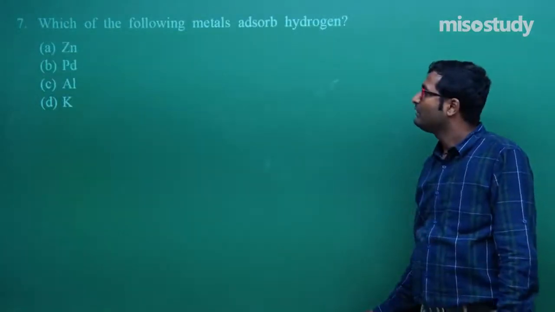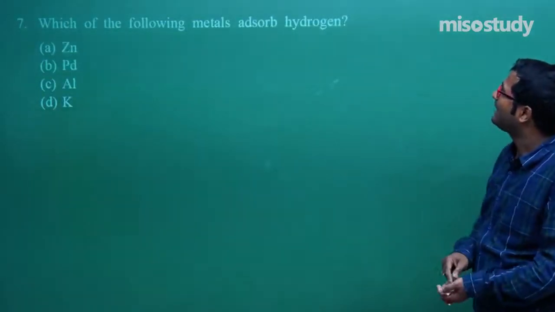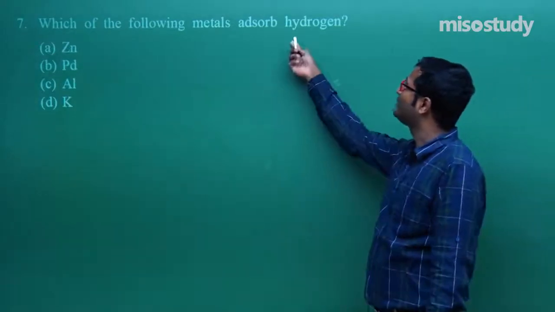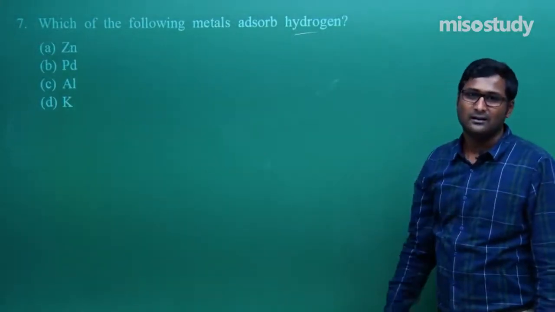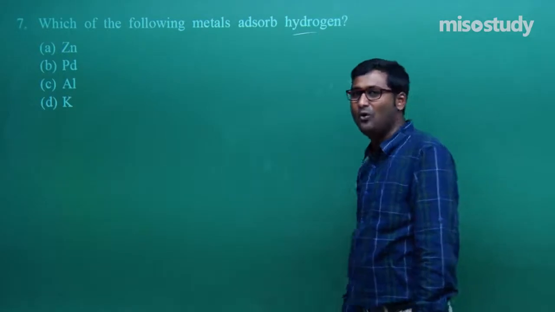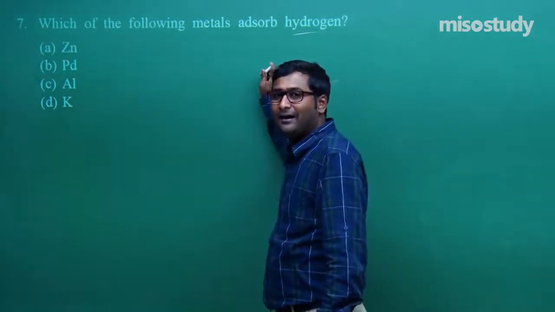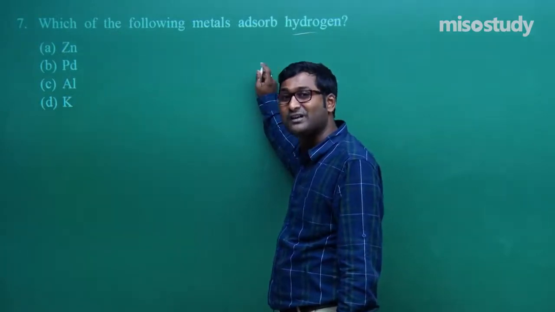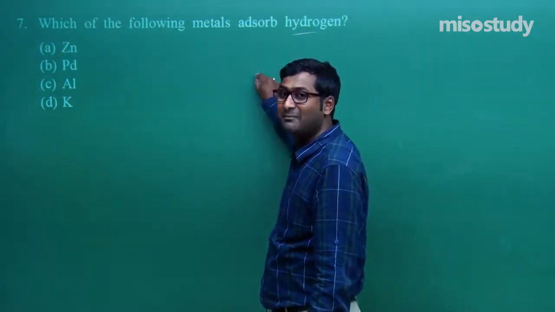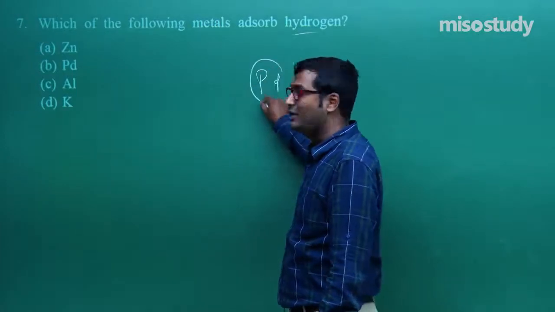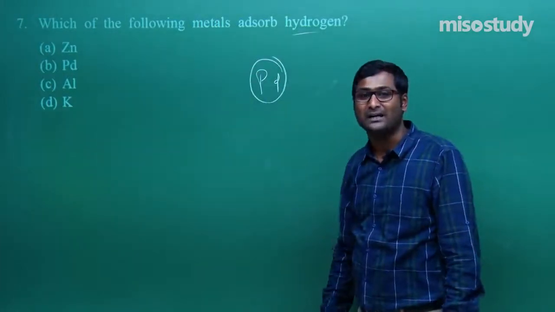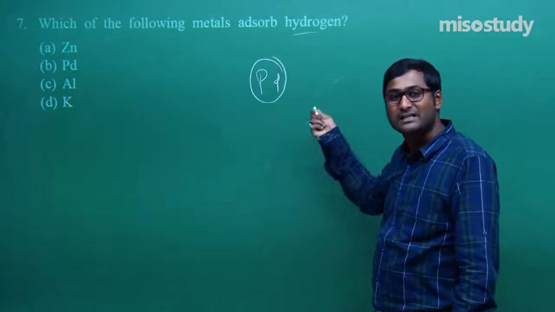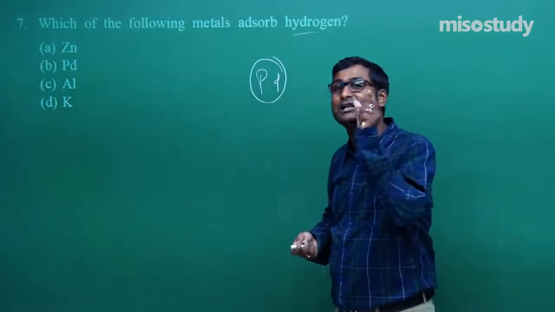Now the next question. Which of the following metals absorbs hydrogen? This is a completely conceptual GK question. Palladium. Palladium has a tendency to trap hydrogen, and this process is also known as adsorption.